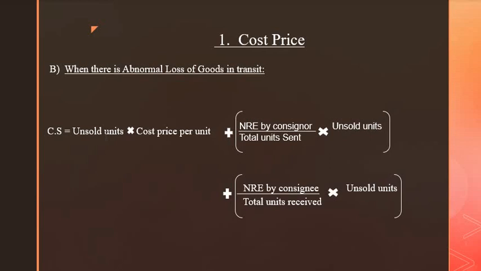First, you will take the unsold goods multiplied by cost price per unit, plus, in the bracket, non-recurring expenses made by the consignor, divided by total units sent multiplied by unsold units, plus, I have written this on the next line because I do not have space over here, in the bracket, non-recurring expenses made by the consignee, divided by total units received multiplied by unsold units, and then close the bracket.